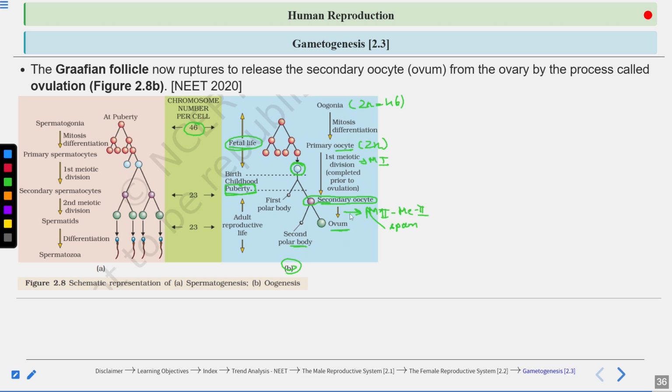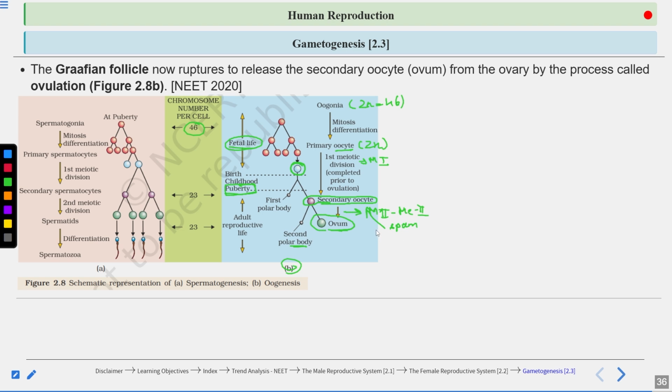So here you can see in oogenesis the meiosis is incomplete. In spermatogenesis, meiosis was complete. Here the primary oocyte was arrested in prophase I of meiosis I. Secondary oocyte was also arrested at the metaphase II of meiosis II, and it resumes its division when it comes in contact with the sperm and forms a large ovum and a tiny second polar body. This second polar body also degenerates, and the ovum fuses with the sperm to form the zygote.